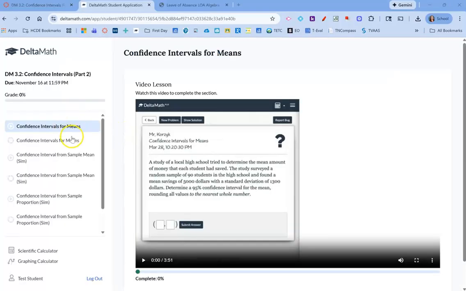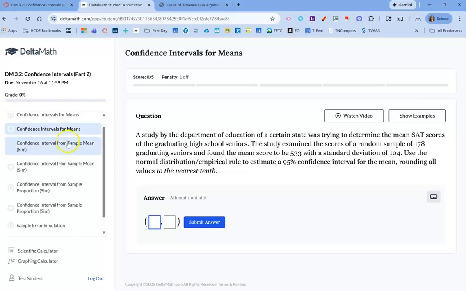So let's take a brief moment to look at the Delta Math. Here for the Delta Math, again, set up like previous weeks where you watch a video, do practice problems. This first one, confidence interval for means, is very similar to last week's. But then after, you have some simulations.